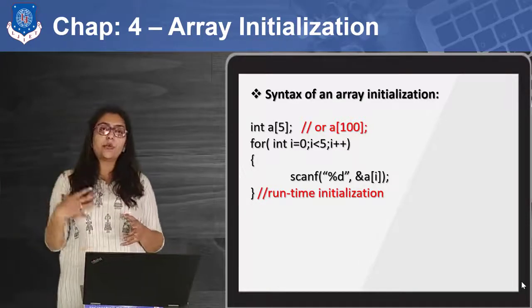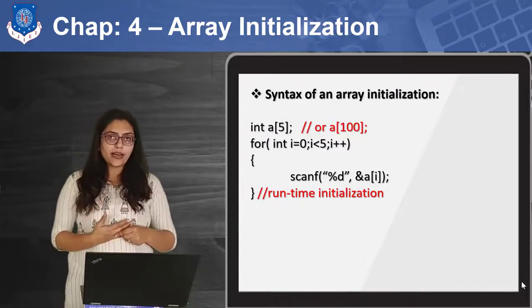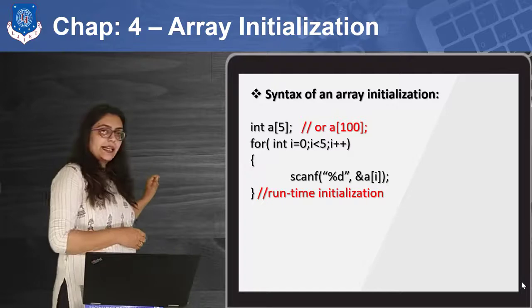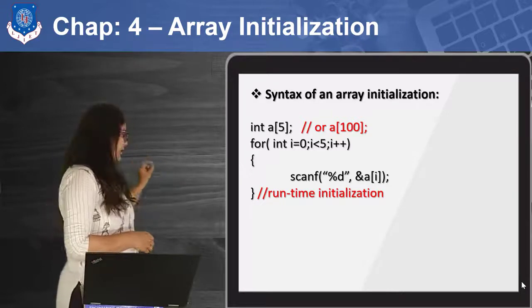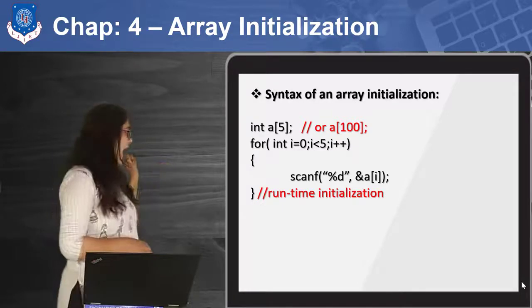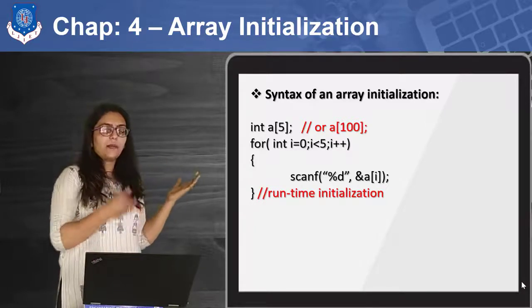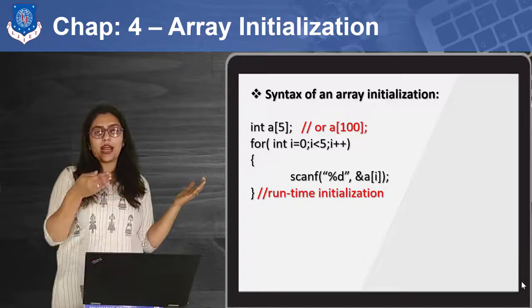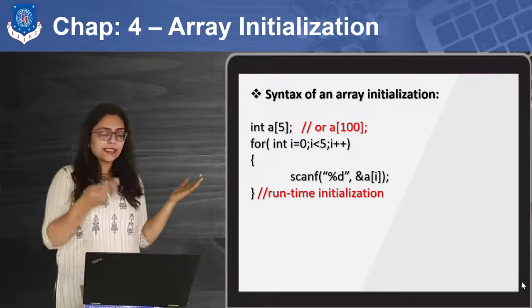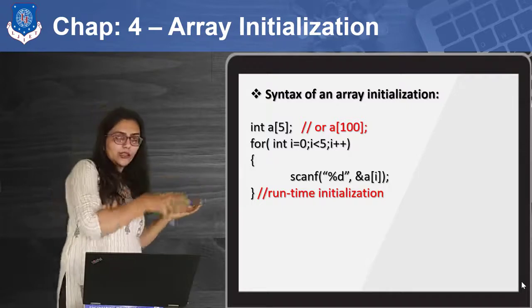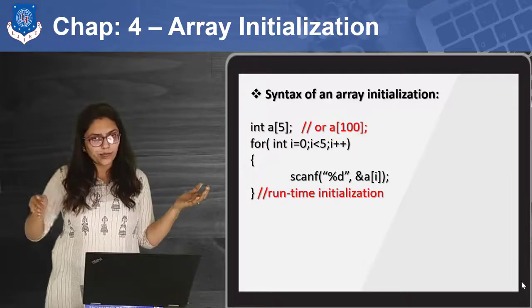I want the user to enter the values. How can I do that? I can use a loop. As the array index starts with 0, the initial condition of the loop will be i equal to 0. Then how many elements should the array accept? The array should accept elements until it reaches its size. So as I am starting with 0, it should reach up to size minus 1.